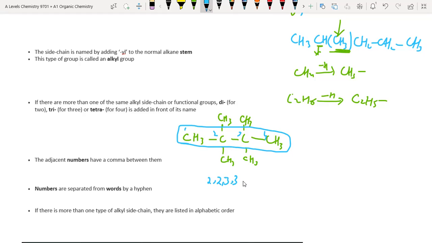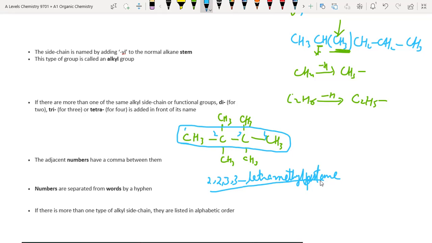So tetra, what is tetra? Tetramethyl, as all the branches are methyl, and the main chain is butane. Tetramethylbutane. This will be the systematic name of this compound. Okay.